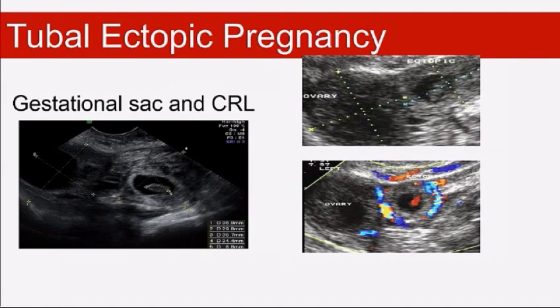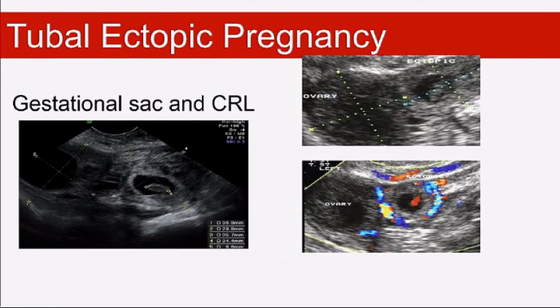So what about actual visualization of the ectopic pregnancy? Now, first of all, I'm going to be talking about tubal ectopic pregnancies. So they're about 95% of all ectopic pregnancies. Probably the easiest ectopic pregnancy to see is the one where we see a gestational sac in the adnexa that contains an embryo. And if that embryo's got a heartbeat, it's even more obvious what it is. It can't really be anything else.